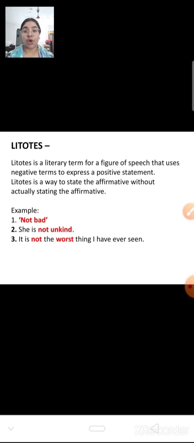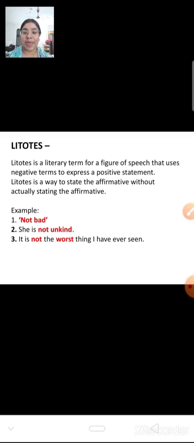Now the next is litotes. Litotes is when two opposite words, two opposite things, are used together. Not bad, that means good. Litotes is a literary term for a figure of speech that uses a negative term to express a positive statement. So you have always seen that whenever we use two negative things in a single sentence, they cancel each other and become a positive statement. She is not a bad girl. That means she is a good girl.